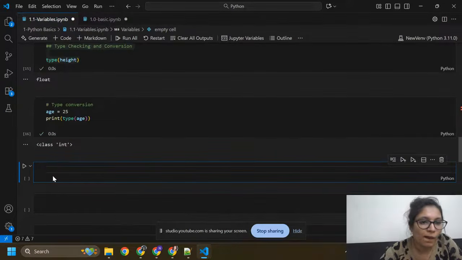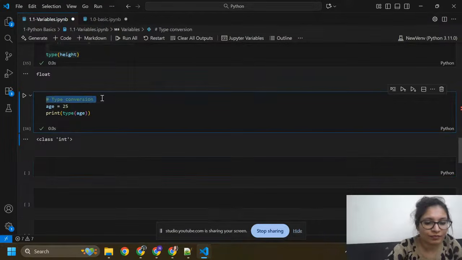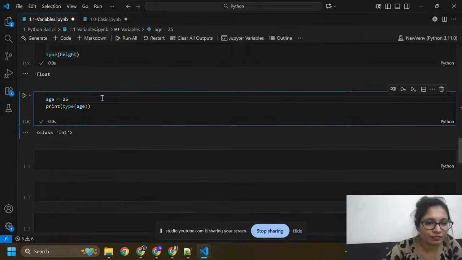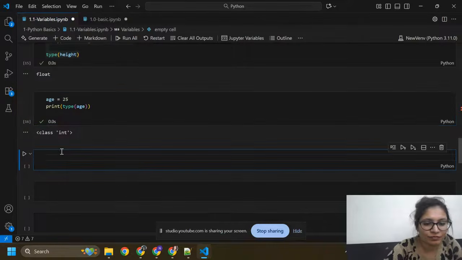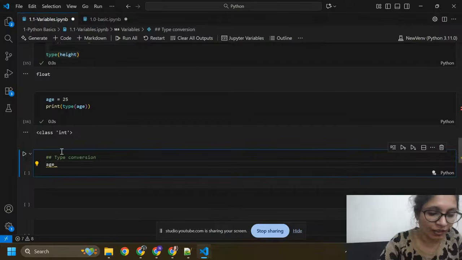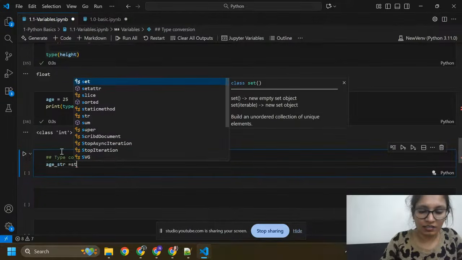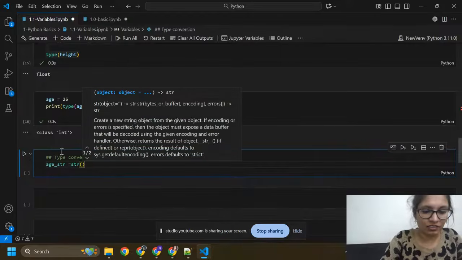In type conversion, I'm going to write age underscore str, and age should be in str.